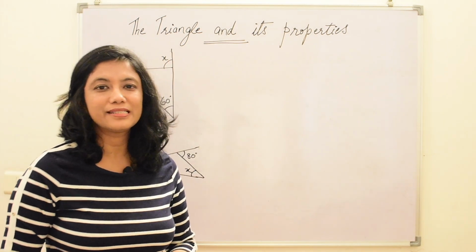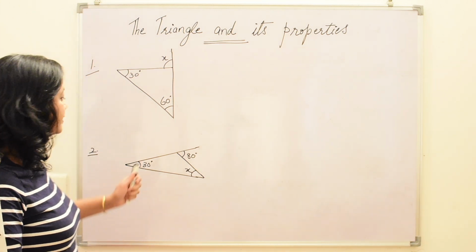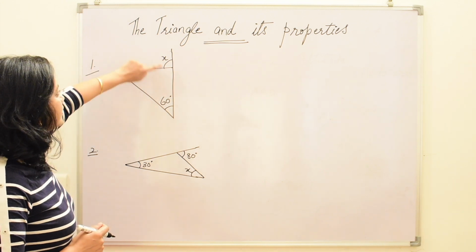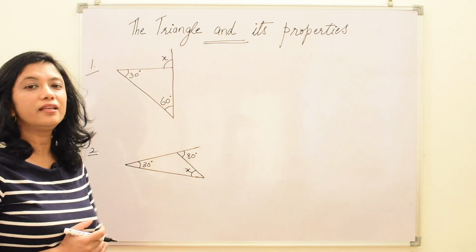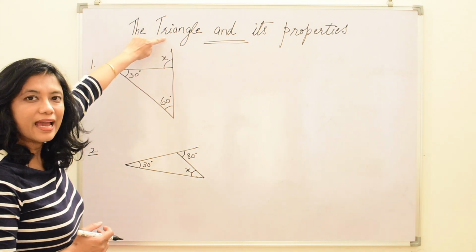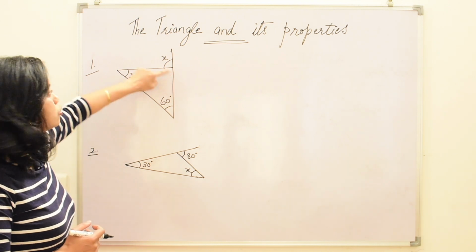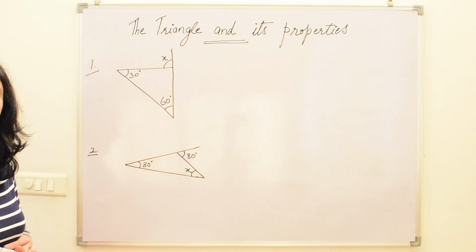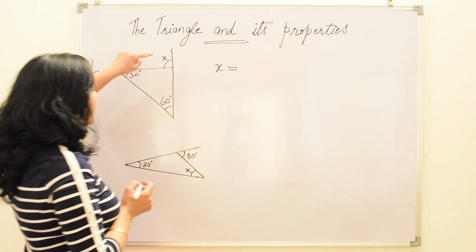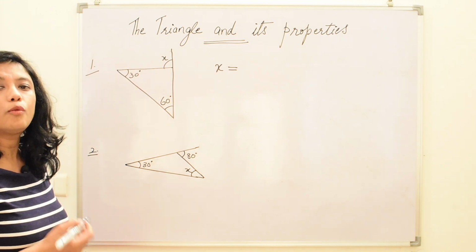Now let us solve these sums. Here we have to find the value of the unknown angle x. We can clearly see that this angle x is the exterior angle of the triangle, because one of the sides is produced and this angle is made on this produced side. So angle x is the exterior angle. Now we know that the exterior angle of any triangle is equal to the sum of the interior opposite angles.